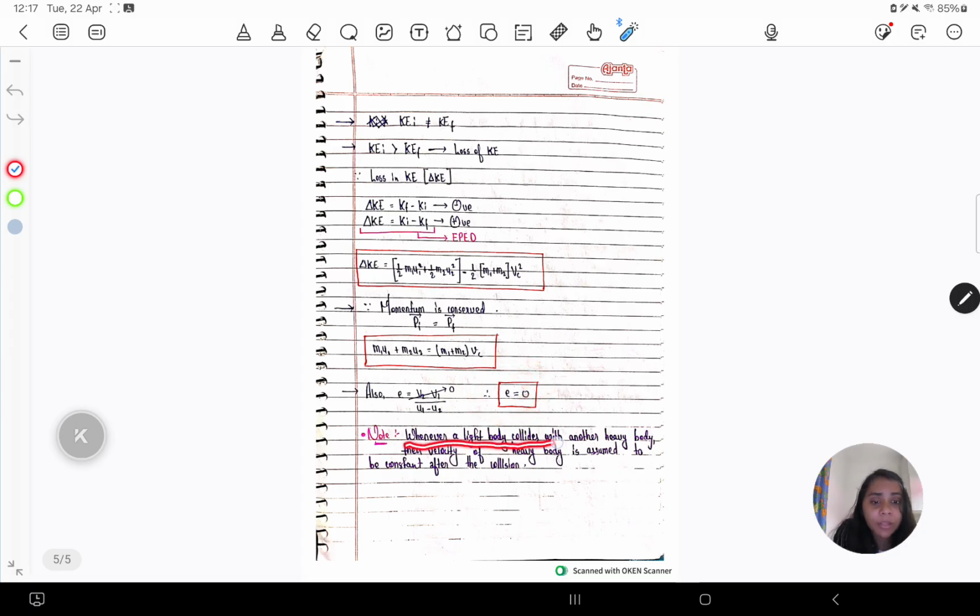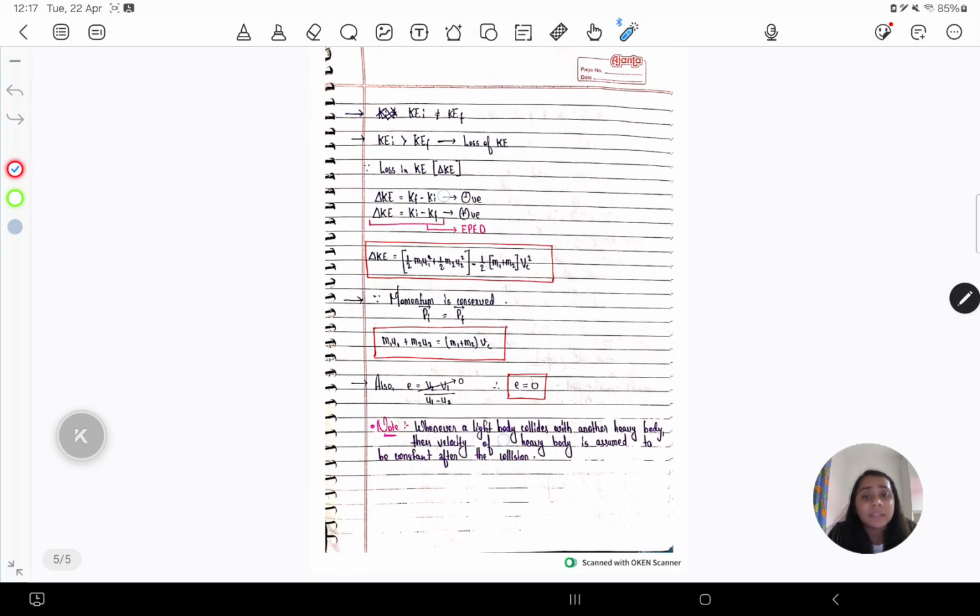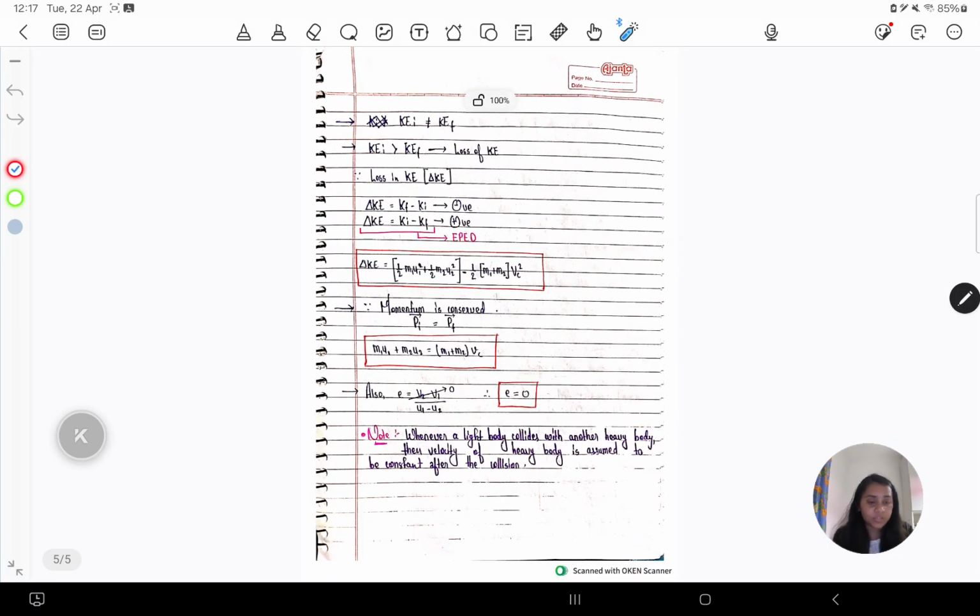Whenever a light body collides with another heavy body, the velocity of the heavy body is assumed to be constant after the collision. So there is this simple note that whenever an extremely light body collides with an extremely heavy body, the velocity of the heavy body is assumed to be constant after the collision. Okay, this was it for the collision chapter. This is all you need to know at IMAT level.